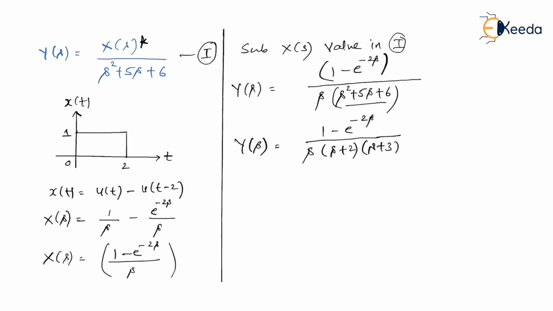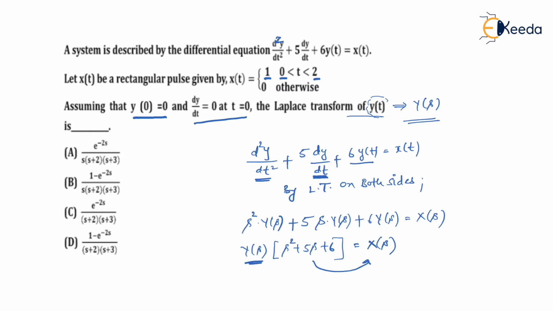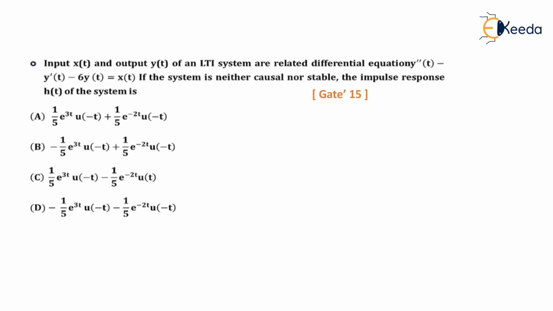Now let's see what is the correct option. By observation, you can see that it is nothing but option B. Option B and option D are quite similar. The only difference is that there is no pole at the origin. So here s is missing. Let's move to the last question.